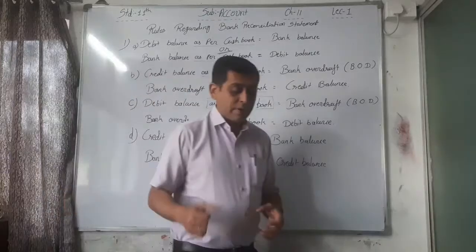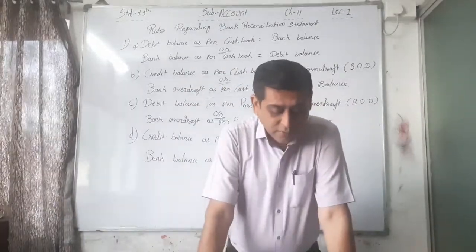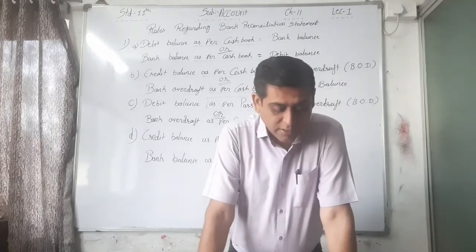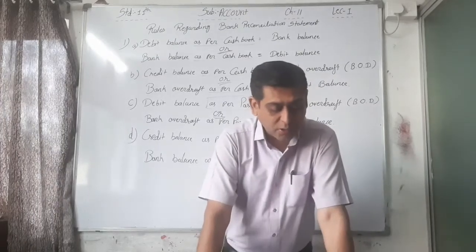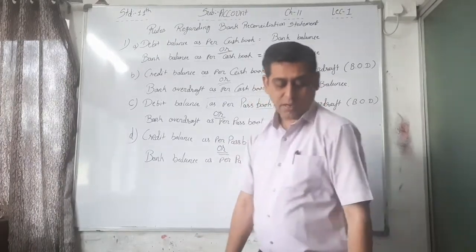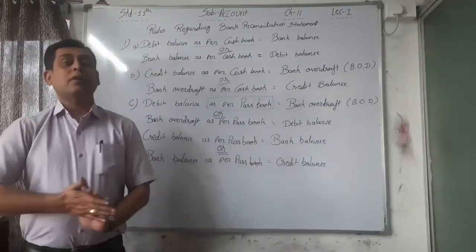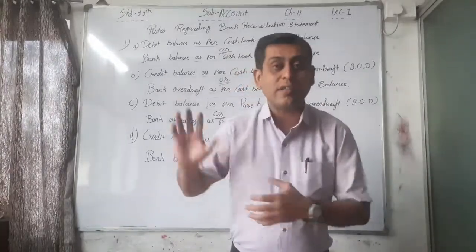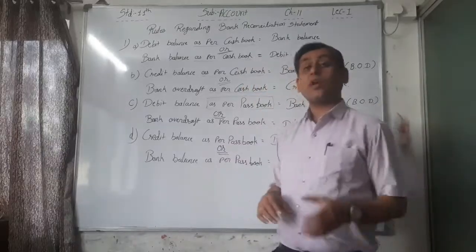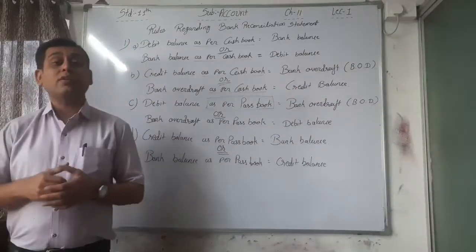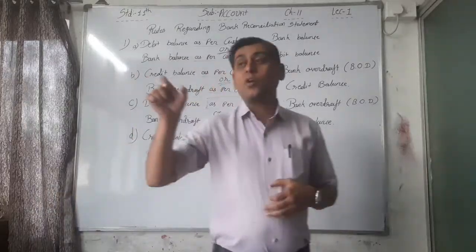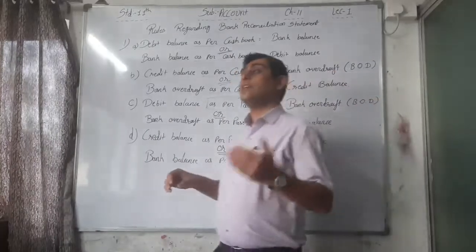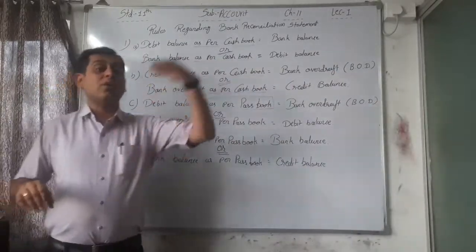Okay, so here the meaning is given. Hence it should be noted that even though the balance as per cash book and the balance as per passbook are the same, preparation of a bank reconciliation statement is necessary because there remains a possibility that the details of the transactions in both may differ. See, the amount is common. One transaction of 5,000 is not recorded in the cash book, and 5,000 is also not recorded in the passbook, but they are not the same. Here the trader is not recording one transaction of 5,000 on the debit side, and a second transaction of the same amount, 5,000, is not recorded by the bank.